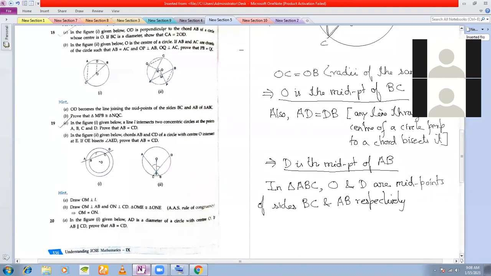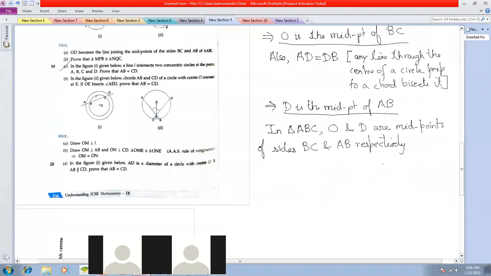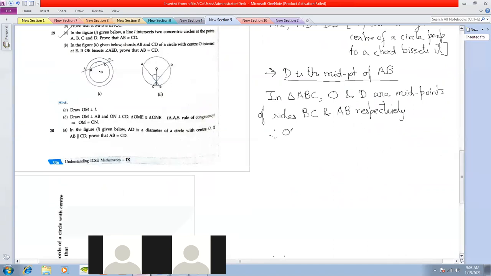Of BC and AB respectively. Therefore, what can I say by midpoint theorem? OD is parallel to AC and OD is equal to half of AC. This we are going to say by midpoint theorem.